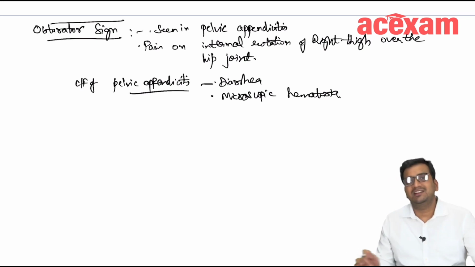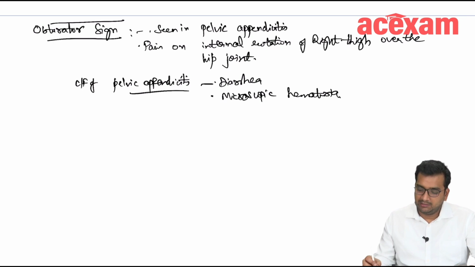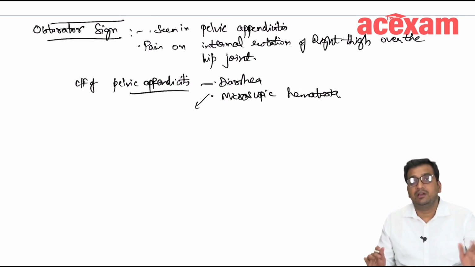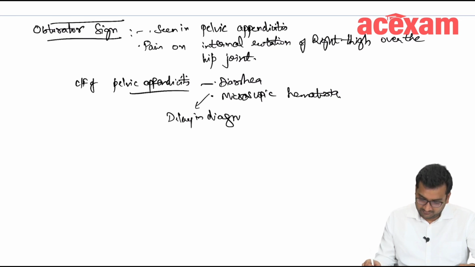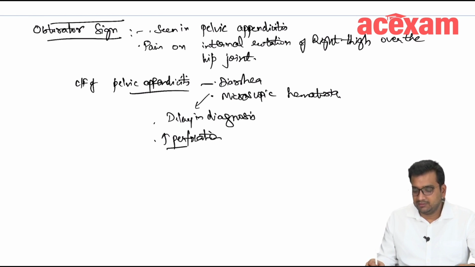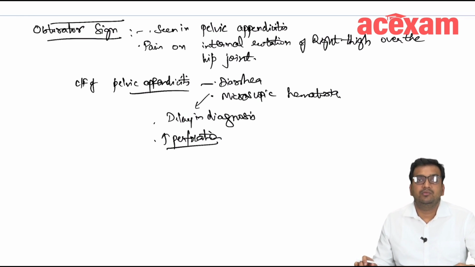Because this pelvic appendicitis irritates the bladder, the ureter, and the rectum also, there is presence of diarrhea and microscopic hematuria. Because these are non-specific and not characteristic of acute appendicitis, there is a delay in diagnosis, or a high likelihood of perforation because of this delay. So that is why pelvic appendicitis is the most serious appendicitis among all locations, okay.